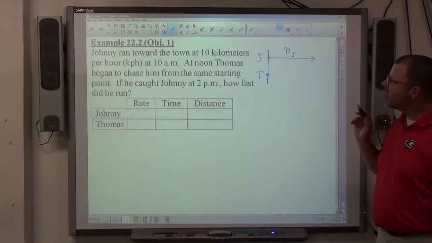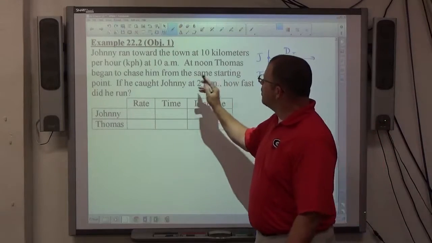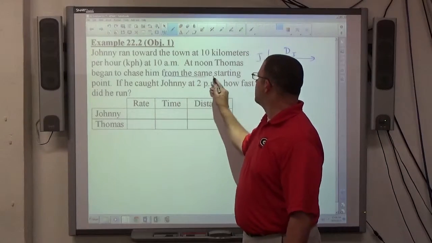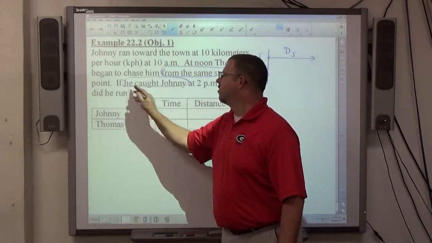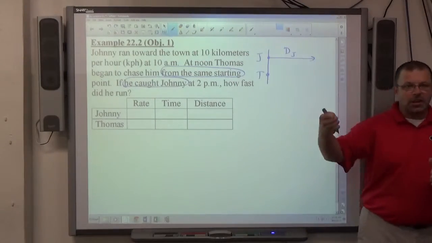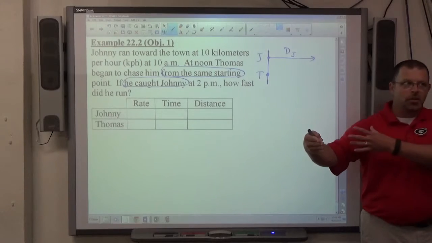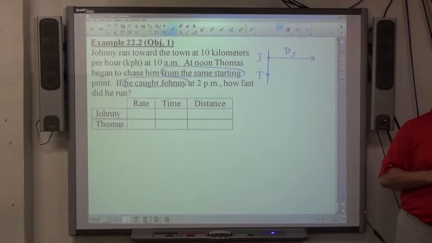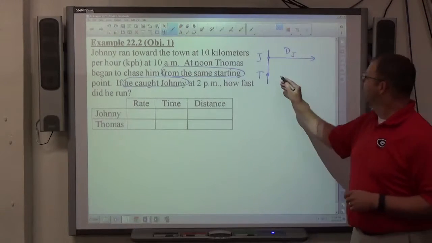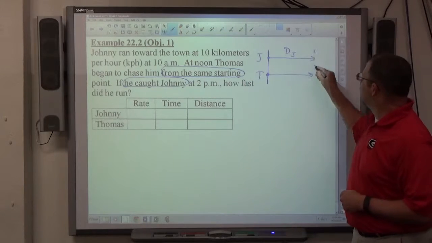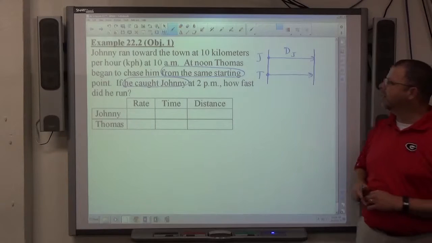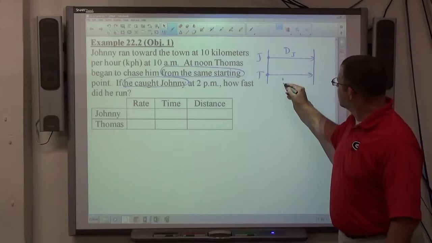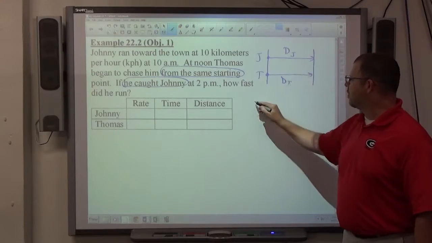All right. Now notice, Thomas began to chase him from the same starting point. He caught Johnny. So let's consider this. If he left from the same starting point, and at the end of the problem, he caught Johnny, what do we know about the distances? They're equal to each other. So Thomas has to go, of course, faster than Johnny because he's got to catch him. He left after he did, right? So distance of Thomas should equal distance of Johnny.